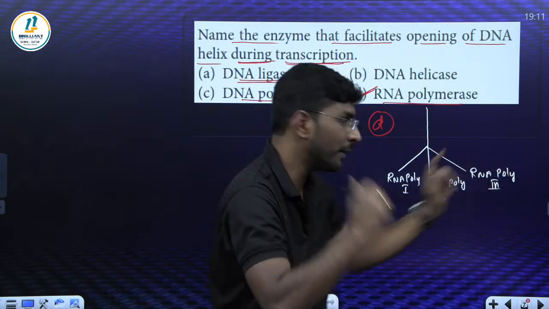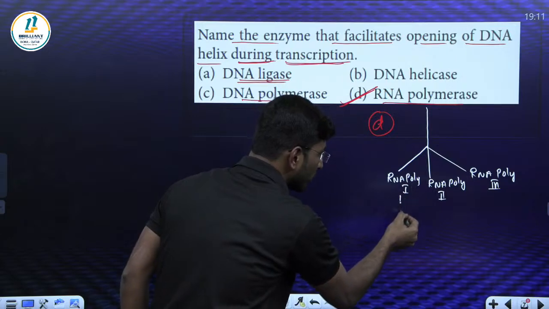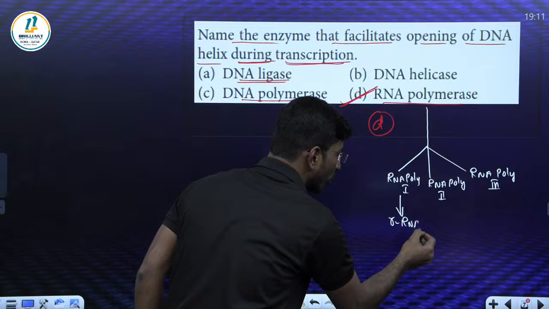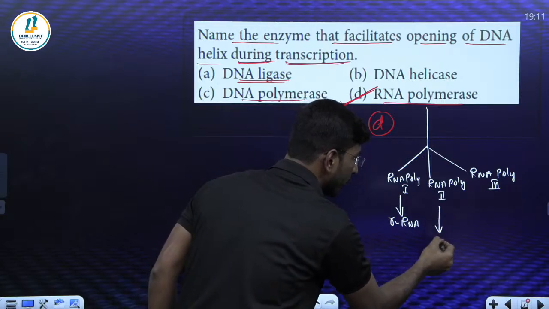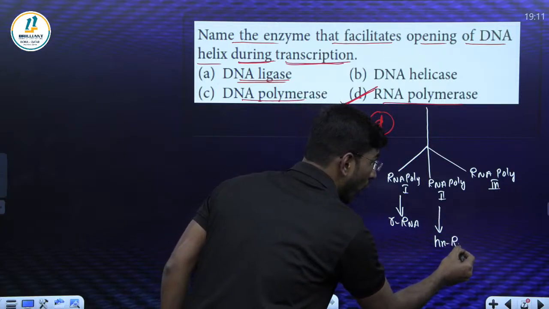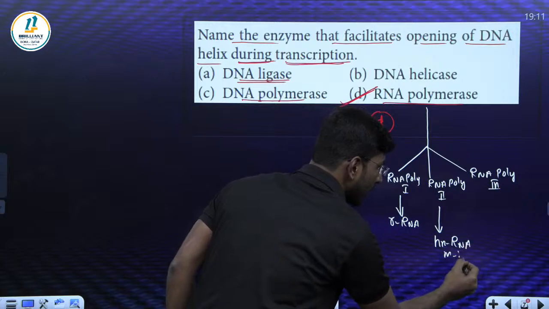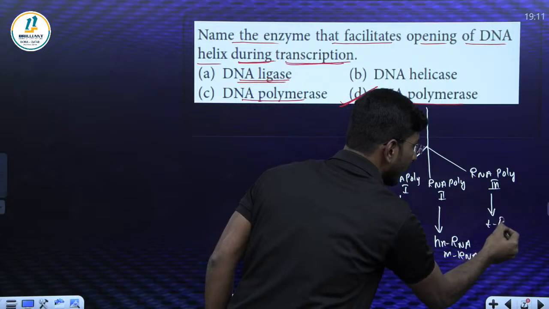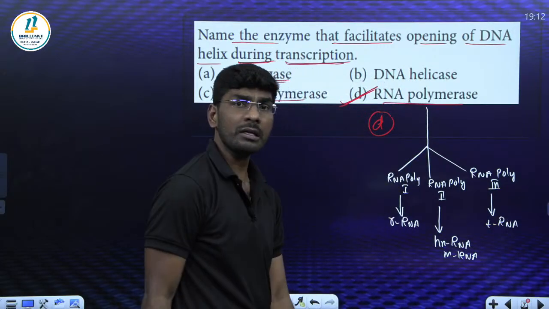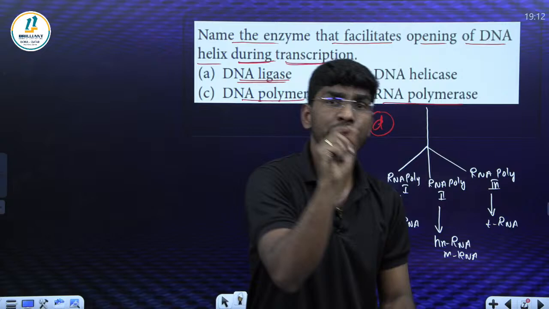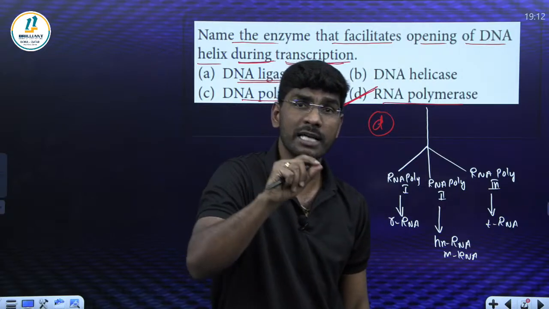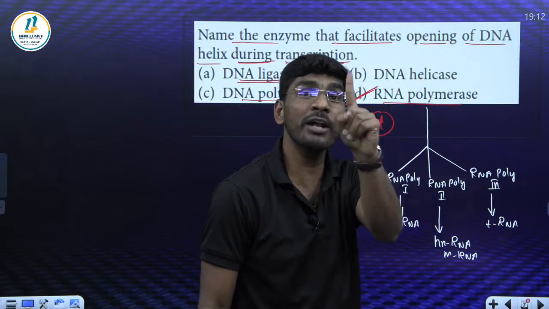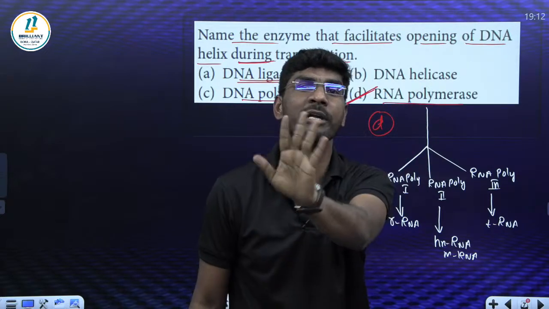Tell me, RNA polymerase 1 is essential for the transcription of rRNA, ribosomal RNA. RNA polymerase 2 is for hnRNA, or mRNA, messenger RNA. Yes or no, students? RNA polymerase 3 is for tRNA. Now answer me, all of you. In the exam, if a question comes, which of the following RNA polymerase enzymes can transcribe all these three types of RNAs in bacteria? One only, simple RNA polymerase only.